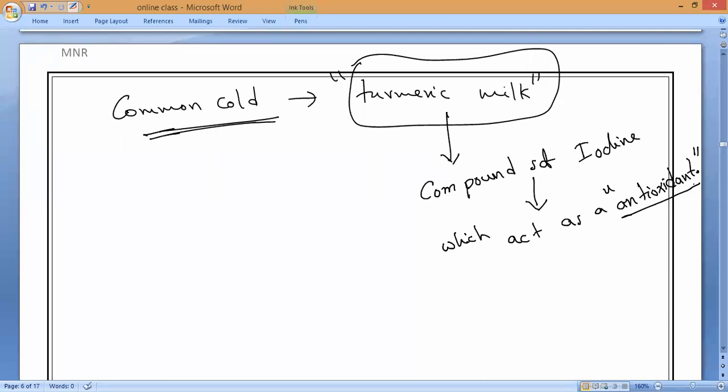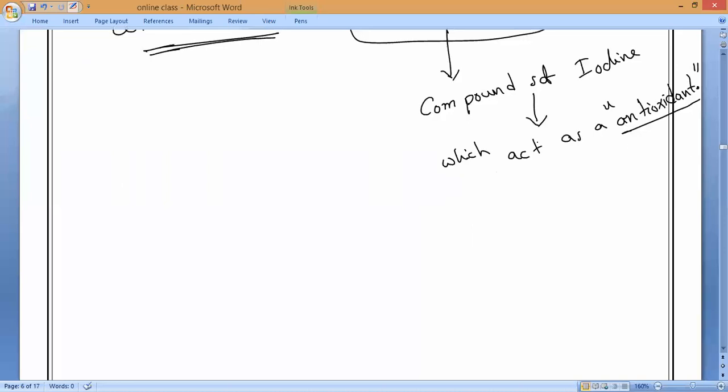And you will scold our mother also. Why are you keeping it? You don't know anything. Simply you are keeping turmeric powder and all. But actually, they might not know. The only thing they know is that turmeric powder will prevent oxidation, and that it is an antioxidant and preservative. But the thing is, it contains a compound, curcumin, which is actually a good antioxidant. So they don't know, and even we also don't know till today.